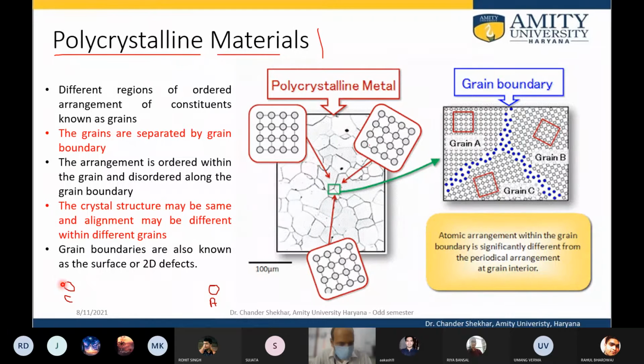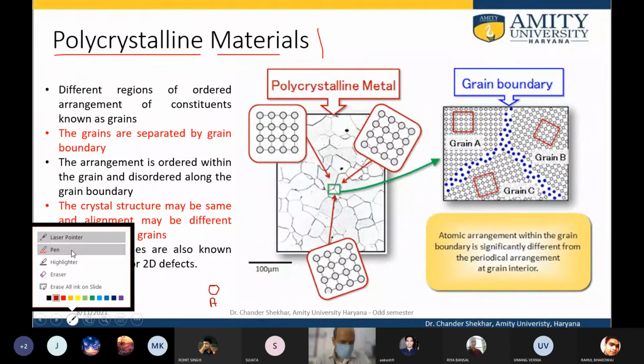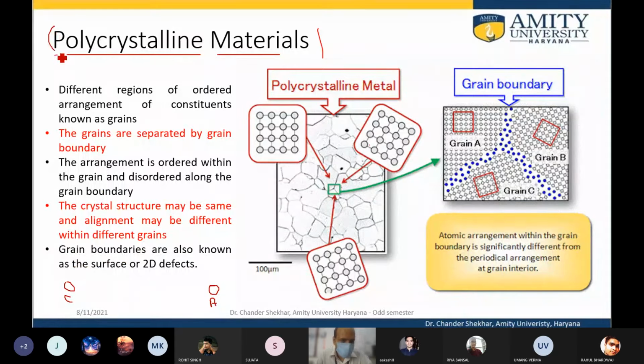That means they are neither fully crystalline nor fully amorphous. So there is a degree of crystallinity, and there is an amorphous nature in the same material, in the solids that occur naturally. Such materials are known as polycrystalline materials. We know what poly is. Poly means many. Many crystalline. So a solid consisting of many crystals is known as polycrystalline material.